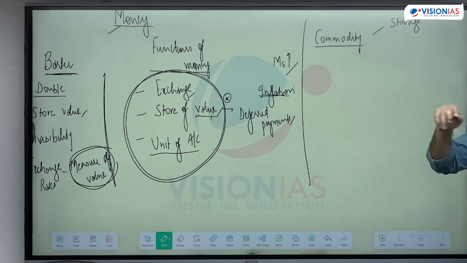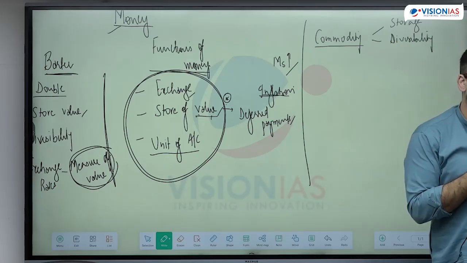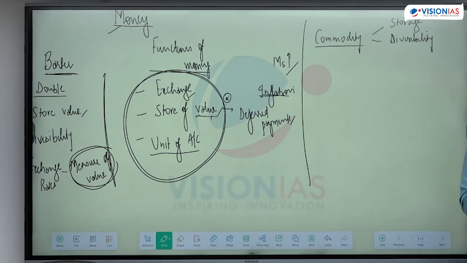Availability. Bigger, you have a problem of divisibility. What else? What's the biggest problem with commodity money? Carry, yes, it's inconvenient to carry and transact. Medium of exchange भी मुश्किल होगा. Inconvenient to carry and transact.